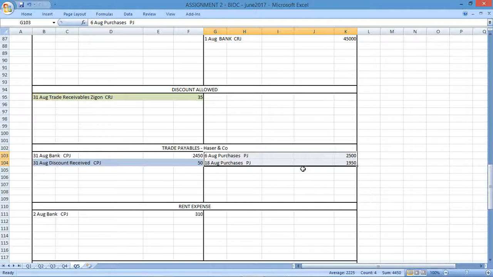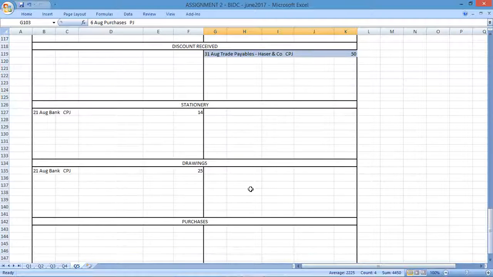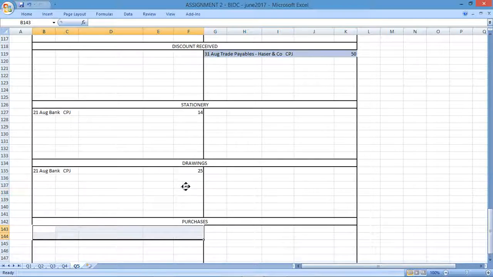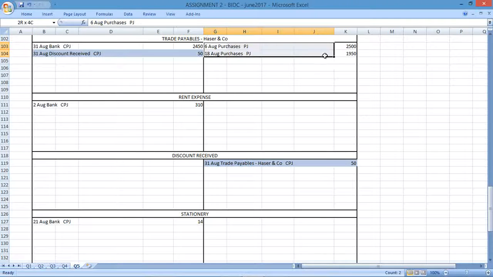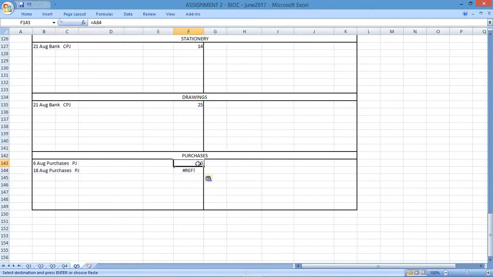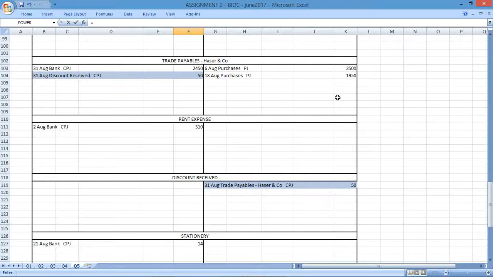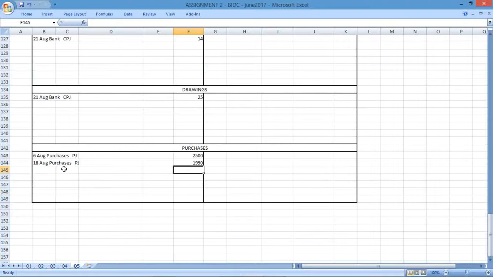I still need to reference those correctly in the purchases. So there's purchases. Great. I'm going to literally take those amounts through. Purchases was that figure and that figure, 6 and 18.